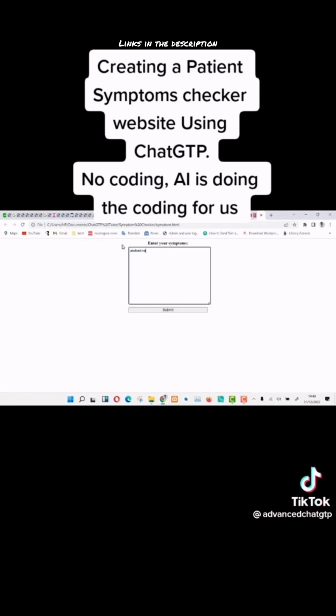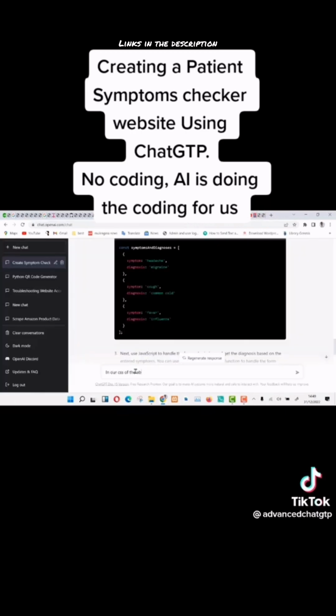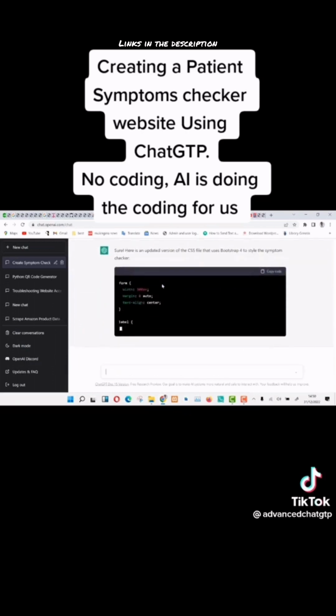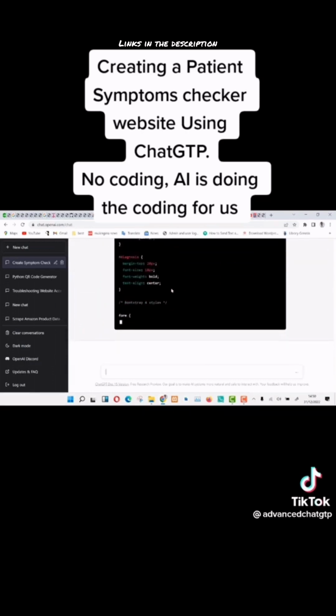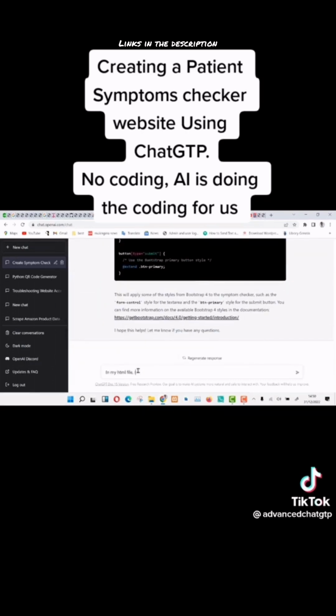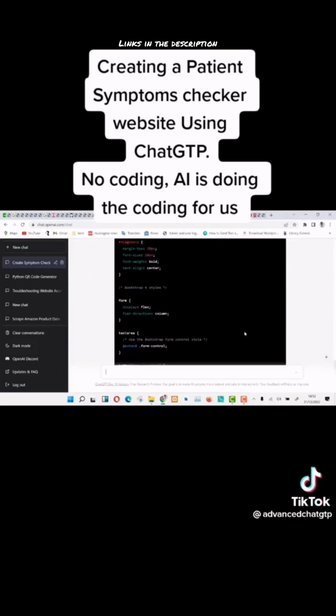You can try to make it complex by telling ChatGPT to add more queries about diseases. Let us tell ChatGPT to make it a little more beautiful with Bootstrap 4 and CSS. We need something nice. See, it is updating the CSS file with Bootstrap 4. Now let us ask ChatGPT to help us link Bootstrap to our project. Boom! It has shown us how to link.